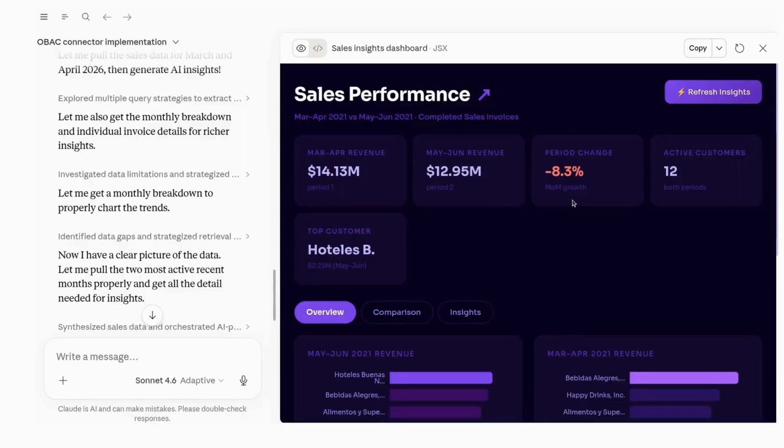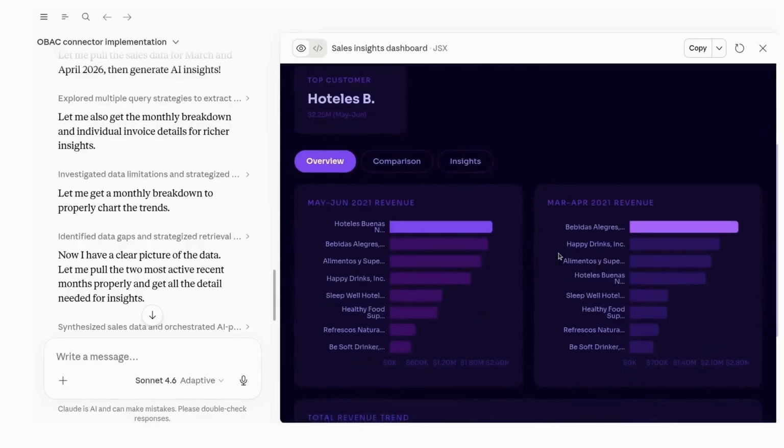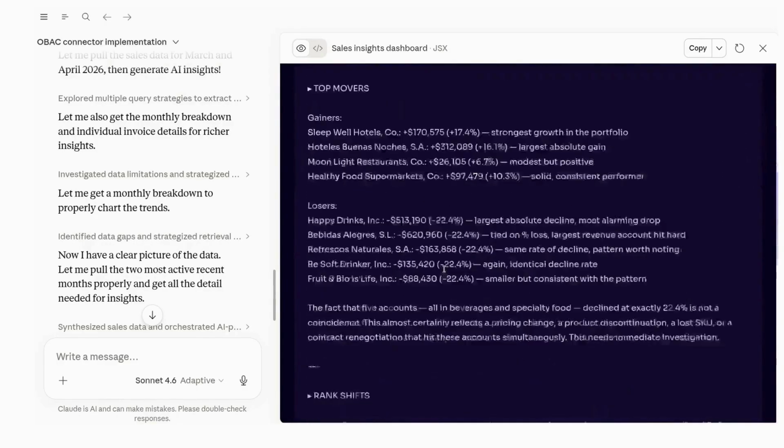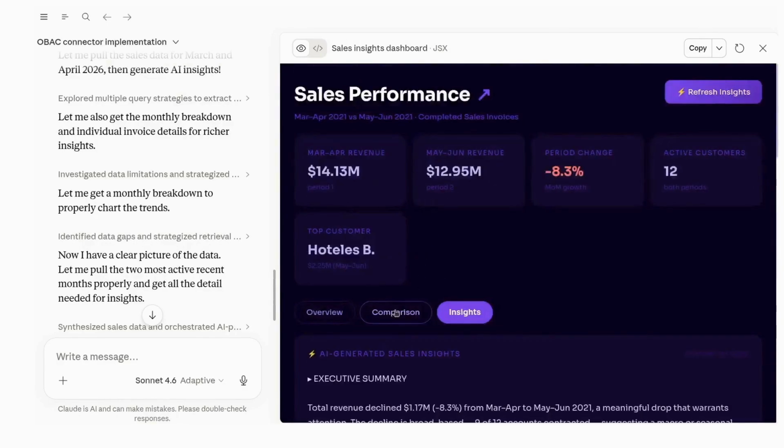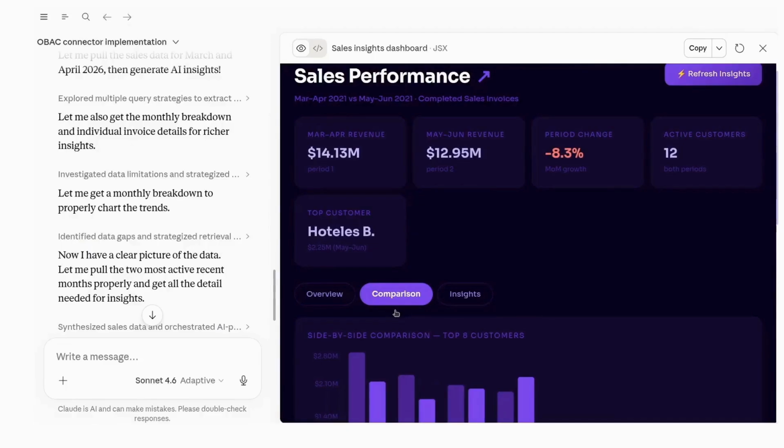Claude caught it automatically. The side by side chart shows every customer in May and June versus March and April so that you can see at a glance, and then Claude goes further and generates business insights instantly.